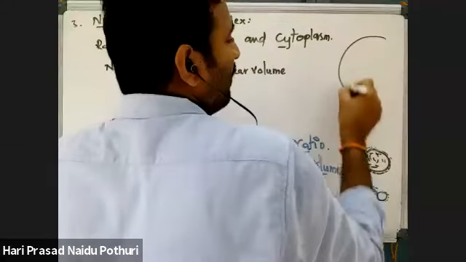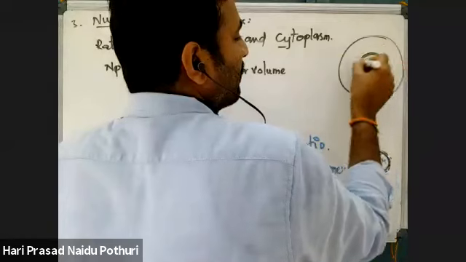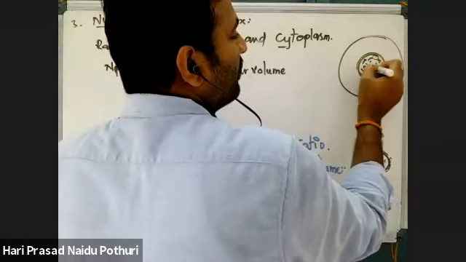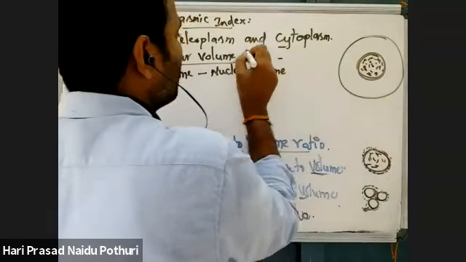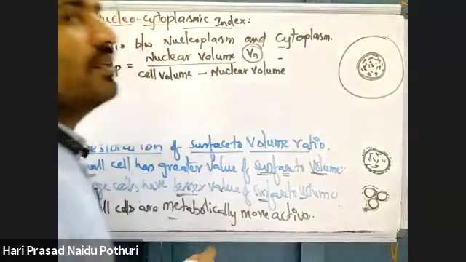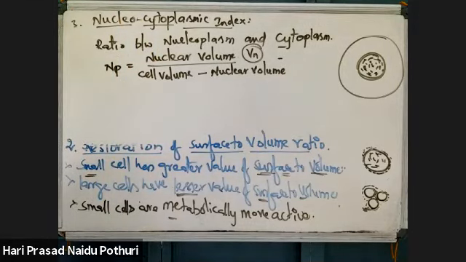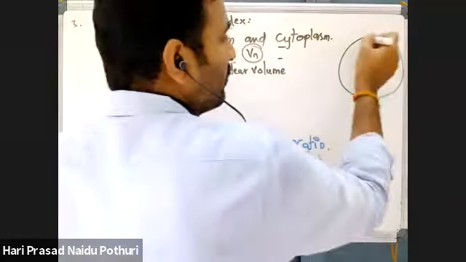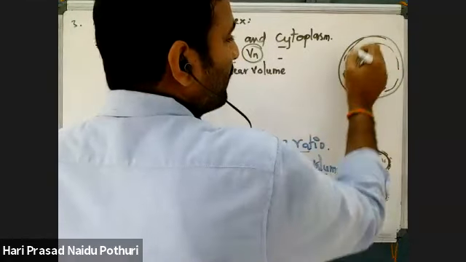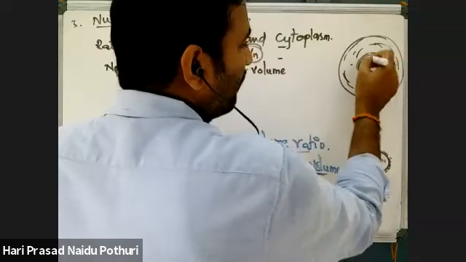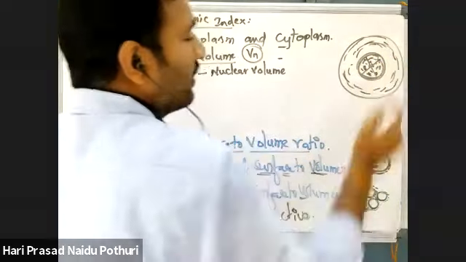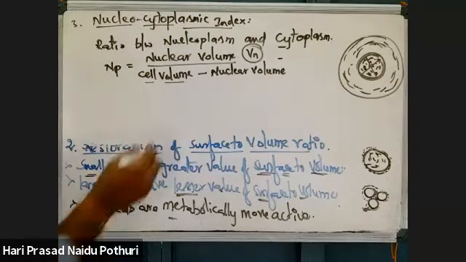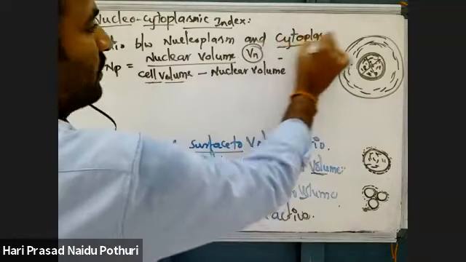In a cell, there is a nucleus. Inside the nucleus, there is nucleoplasm. What is the volume of this nucleoplasm? That is Vn, or volume of nucleus. And cell volume minus nuclear volume: this is the total cell volume. From this cell volume, if we remove the nuclear volume, the remaining part except the nucleus is called the cytoplasmic volume, we can say.